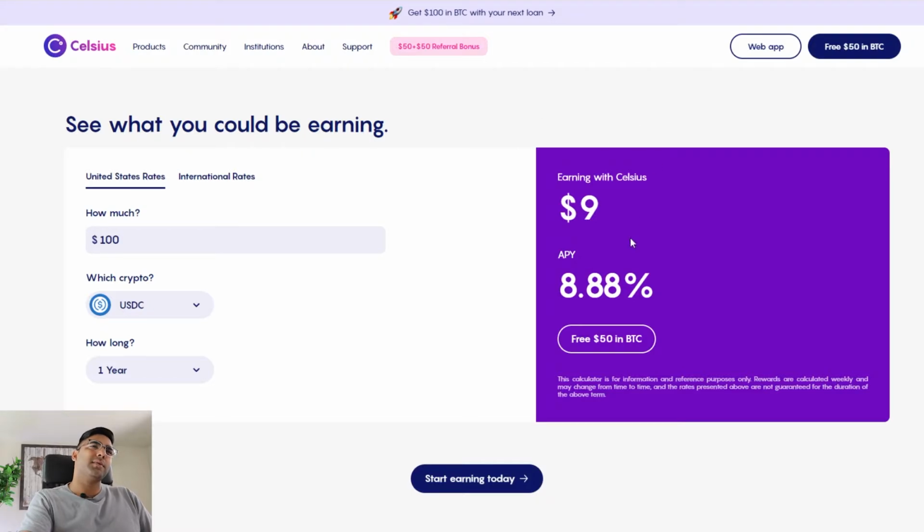When we come to Celsius, we can see this $9 figure over here, and in terms of APY it's 8.88% APY. You can get more interest if you have their token, the Celsius token, which is CEL. So if you have more tokens, you can get more APY, but at the highest level, just plug and play, you get 8.88% off the bat.